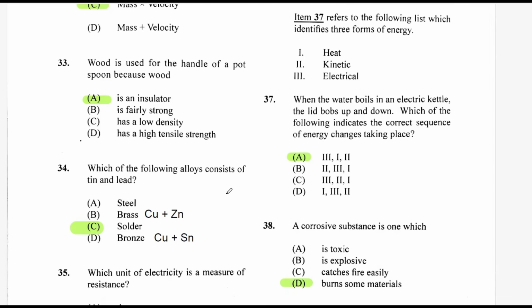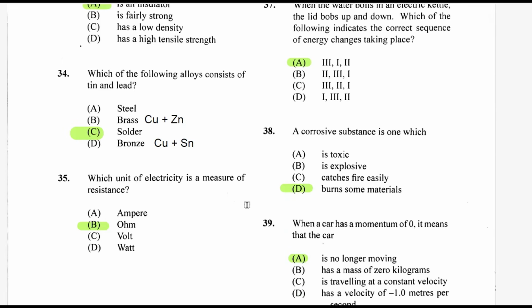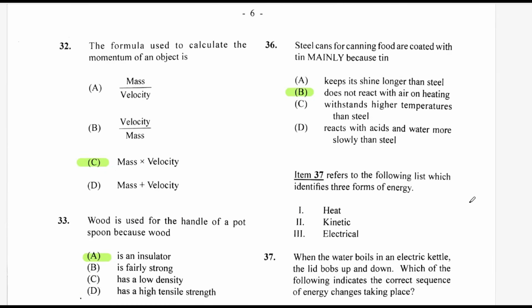Which of the following alloys consist of tin and lead? Written it out. Steel, I think we all know what steel is. Brass, copper and zinc. Solder, and bronze, copper and tin. So, C is the answer. Which unit of electricity is a measure of resistance? And I hope everyone is automatically seeing the answer as ohm. Steel cans for canning food are coated with tin, mainly because tin does not react with air on heating.